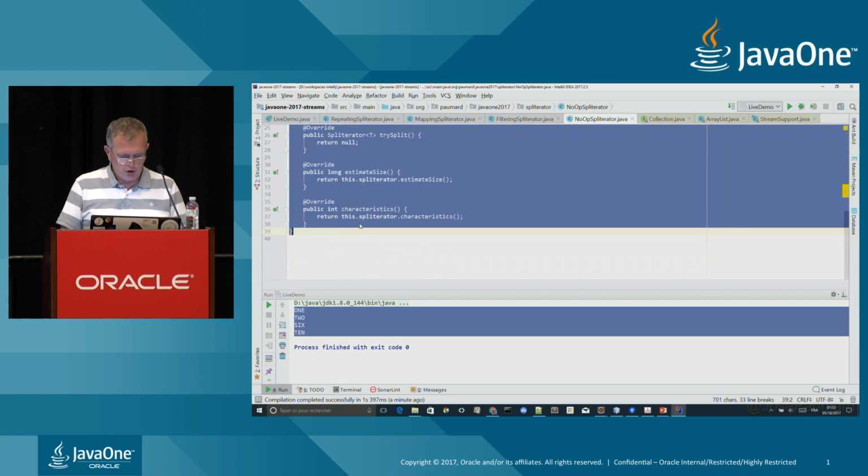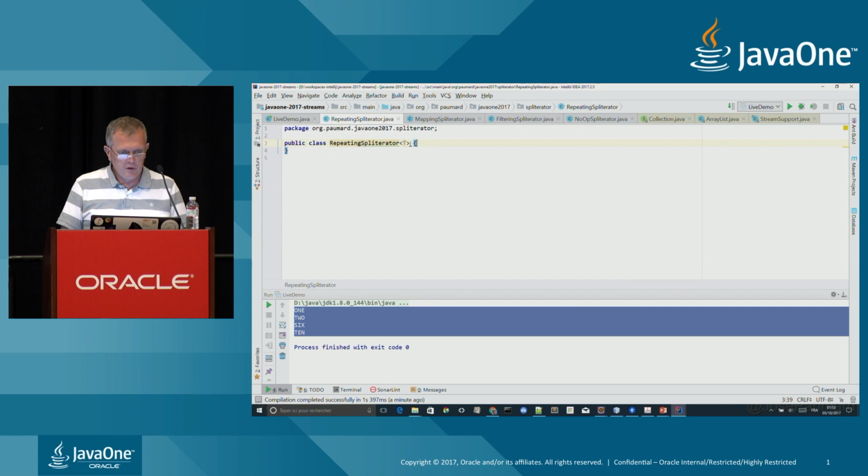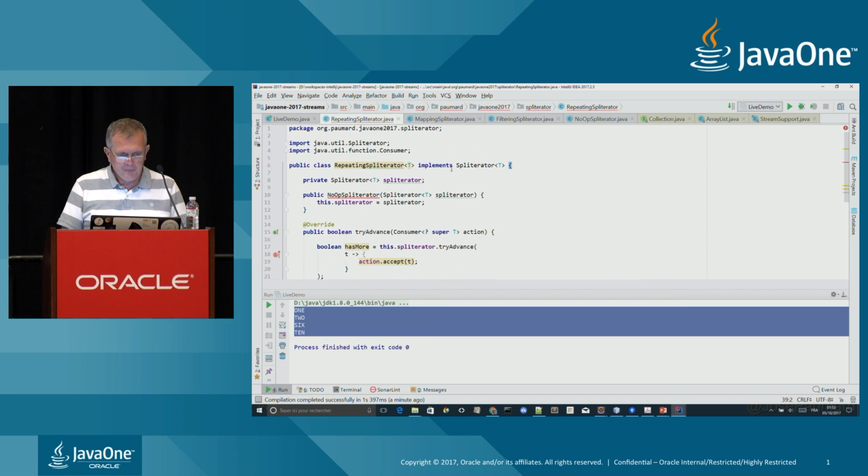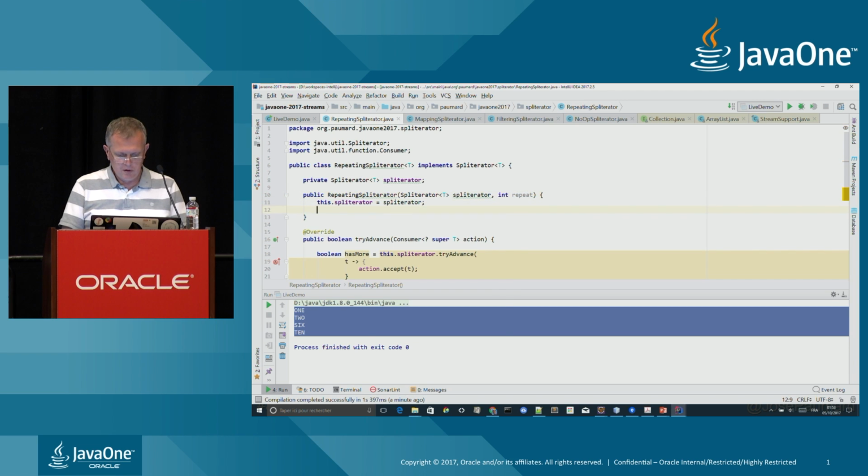Going to copy paste this code to make things quicker. I implement spliterator. This is a repeating spliterator, and I can, for instance, pass an integer as a parameter. This repeat equals repeat.